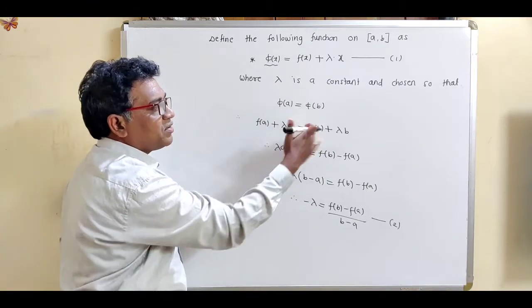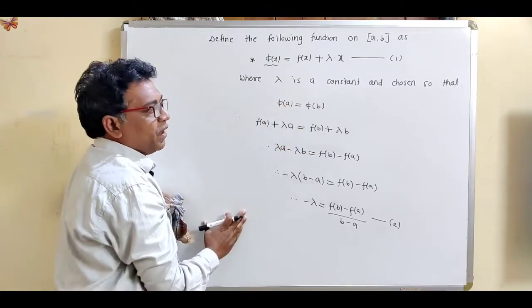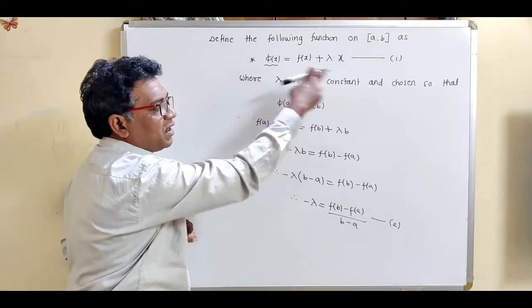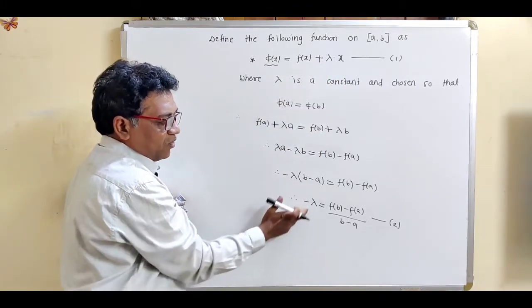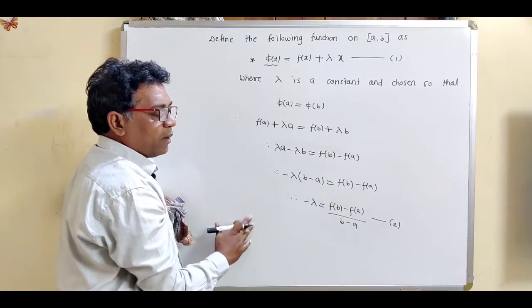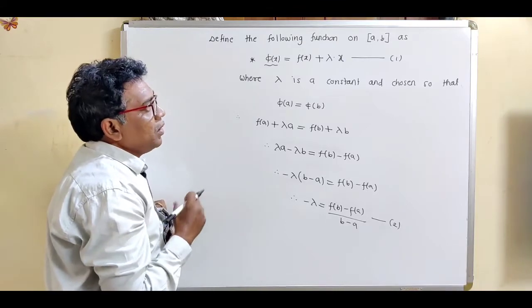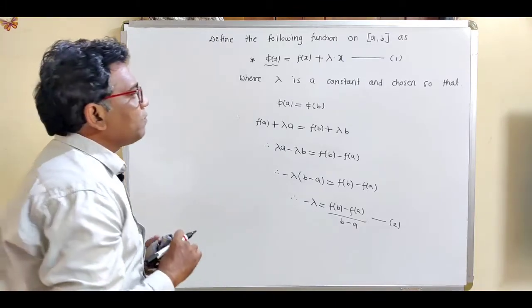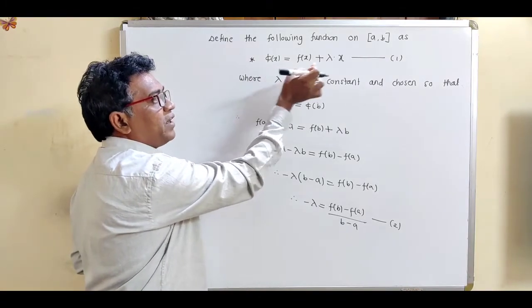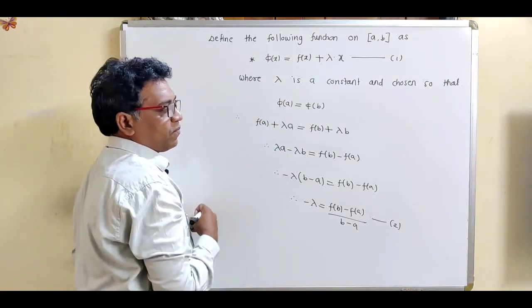By choosing this condition phi of A equal to phi of B. So just put x equal to A in the equation number 1, put x equal to B in the equation 1, and we get minus lambda is equal to FB minus FA divided by B minus A. Now say what is equation number 1? We have taken function phi of x as f of x plus lambda into x.